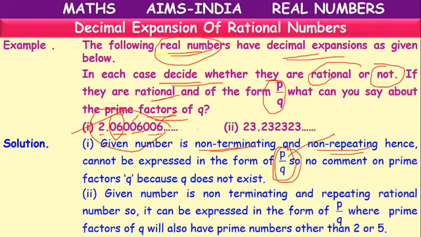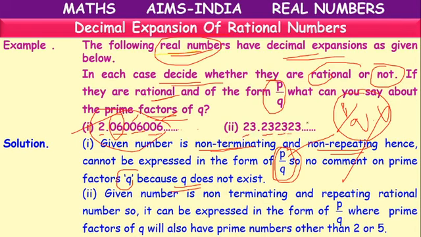So, no need to comment on the prime factors of q, because there is no q. We are saying it is not a rational number, meaning it cannot be written in the form of p by q. So q does not exist. Okay.